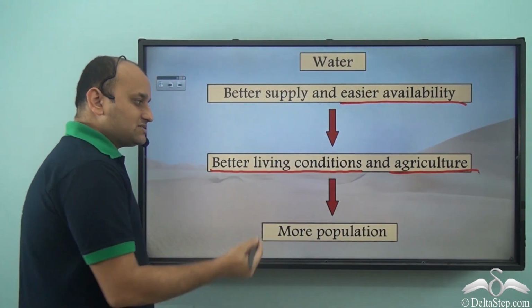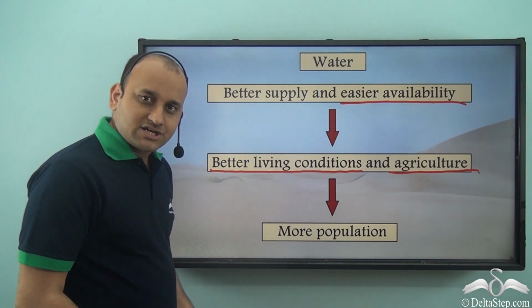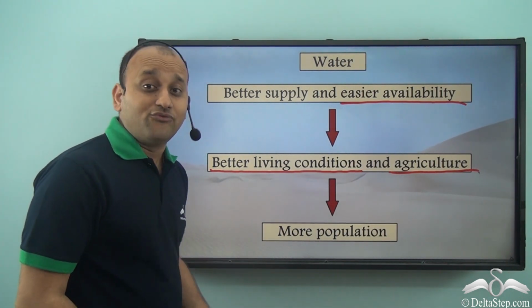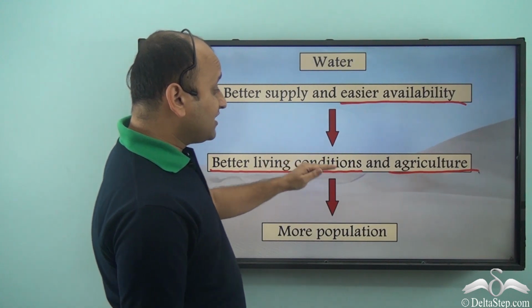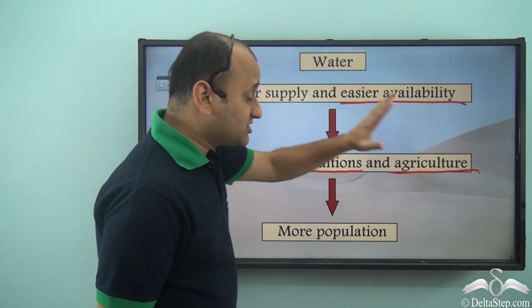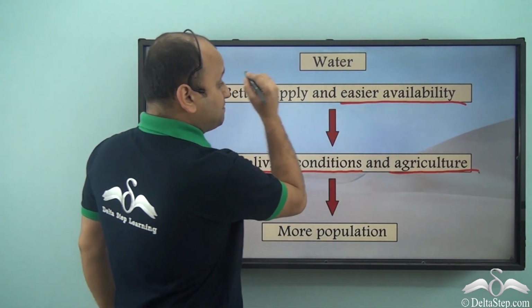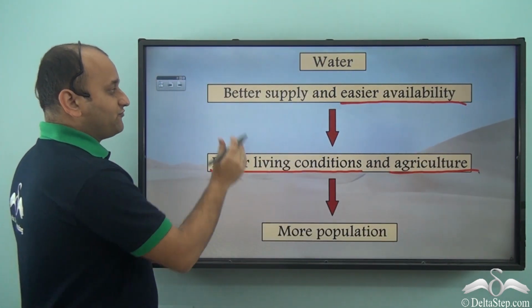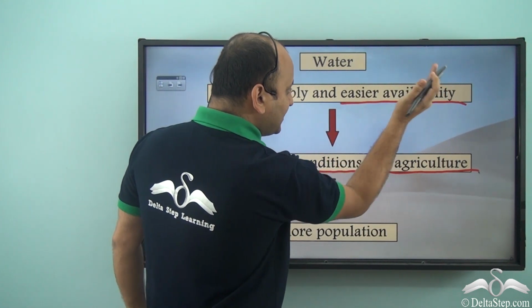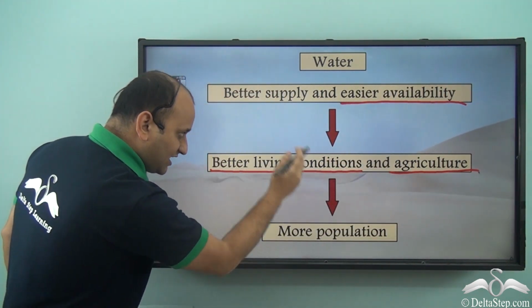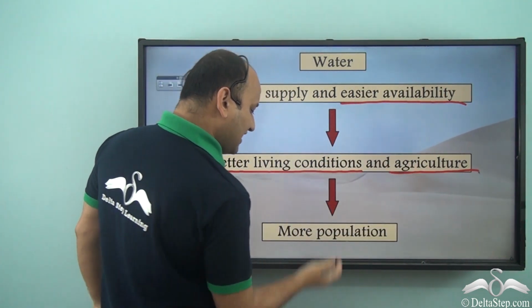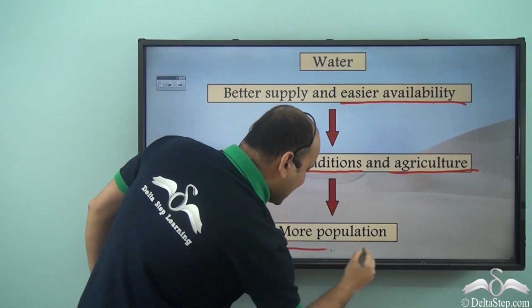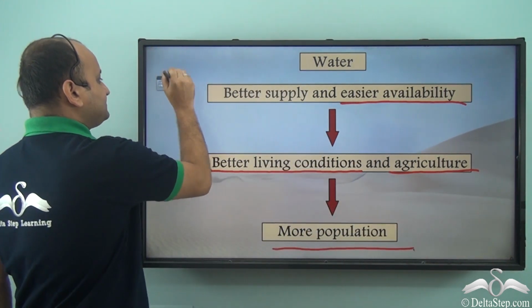agriculture, because you need water for agriculture and from there only you get food, isn't it? So better living conditions and better agriculture because the place has better supply and easier availability of water. As a result, the place will have more population.